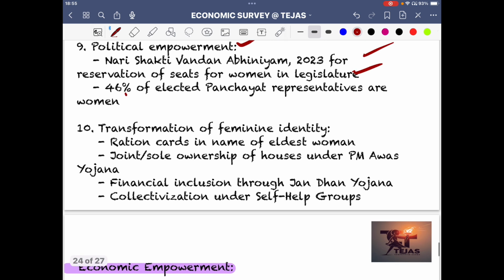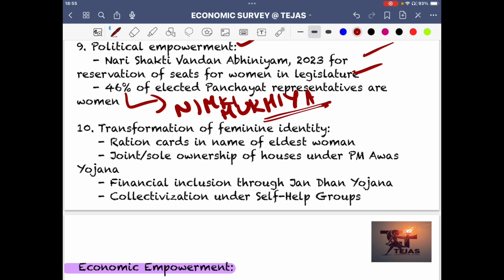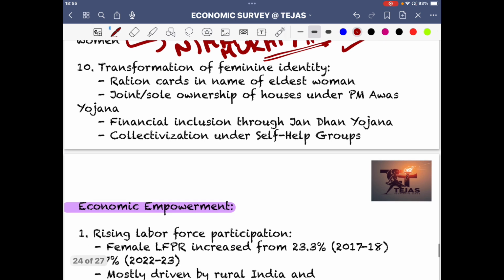However, the problem that comes is what? There used to be a very popular TV serial titled Nimki Mukhiya, where it was displayed that though it is a woman who has been nominated and who actually heads the panchayat, it is actually her husband who is running the panchayat. That becomes a problem. So how to overcome that? That is again a question of debate and discussion.